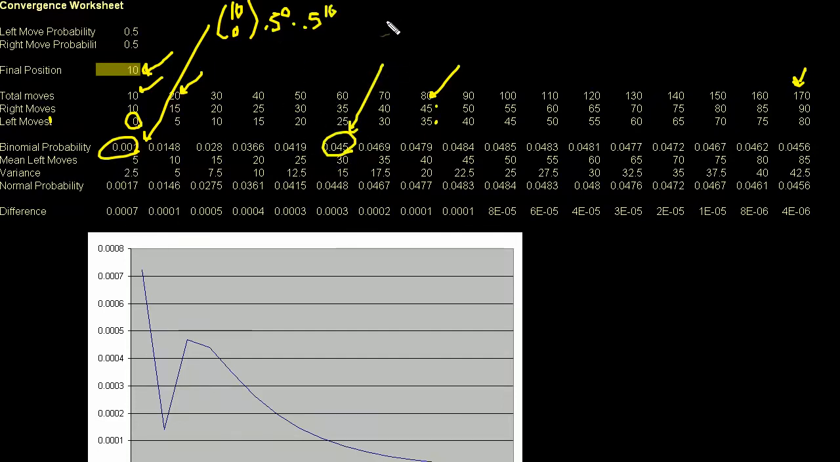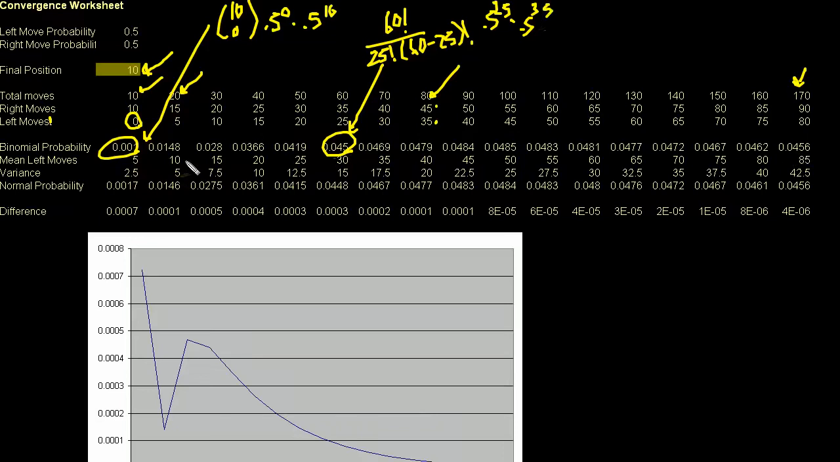I have a total of 60 moves. So it's 60 factorial over, I have to have 25 left moves, so 25 factorial times 60 minus 25 factorial, times the probability of a left move, and I have 25 of them, times the probability of a right move, and I have 35 of those. That's just what the binomial probability distribution will tell us.